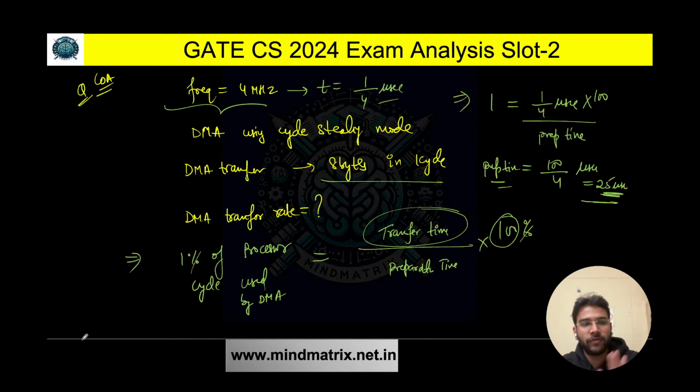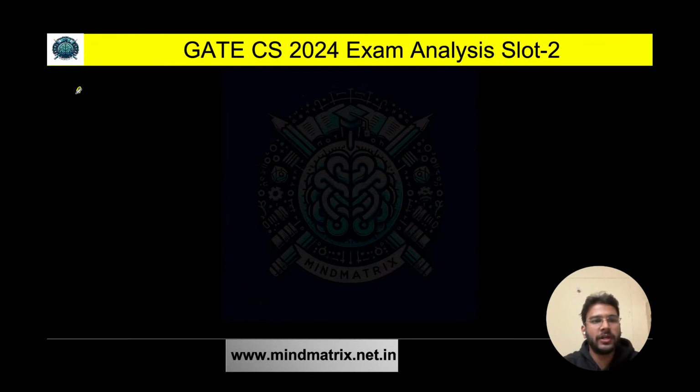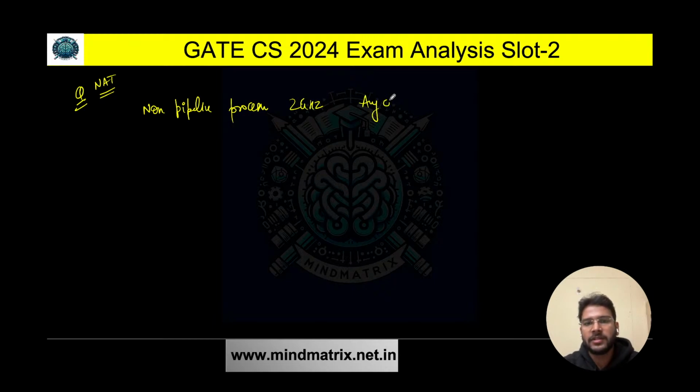Now we are going to solve one more question from COA. So let's solve it. This is a numerical answer type question. We have a non-pipeline processor of 2 gigahertz, and the average cycles per instruction is given, that is 6. The pipeline processor is also of 2 gigahertz.